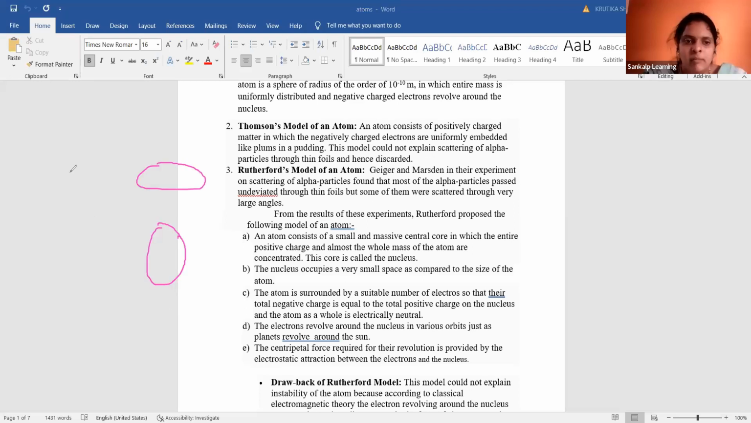So what was the first point? The first conclusion of the Geiger-Marsden experiment: the central part is called the nucleus.